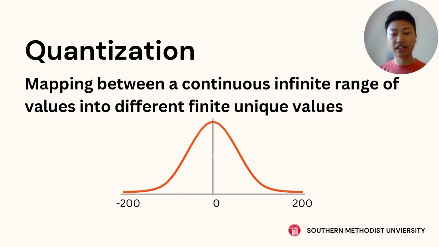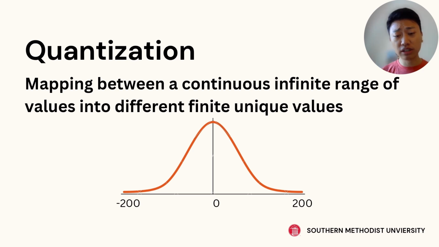Quantization. So if we have a range of numbers, let's say negative 200 to 200, and it's a continuous, infinite range of numbers, then to represent these numbers it takes an infinite amount of memory. The reason why is that it's a truly continuous range of numbers from negative 200 to 200, and let's say they're normally distributed, centered around zero, so a lot of the numbers are jammed around zero.